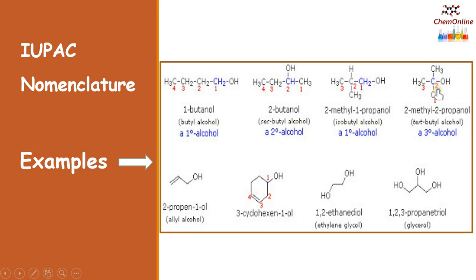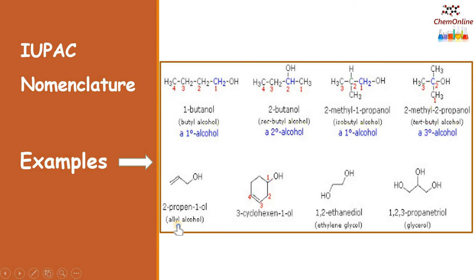This is a tertiary alcohol because the carbon bearing the OH is attached to 3 alkyl groups. The naming of this will be 2-methyl 2-propanol, because the methyl group is at the second carbon, and the OH group is also at the second carbon. So 2-methyl 2-propanol or 2-methyl propan 2 ol.